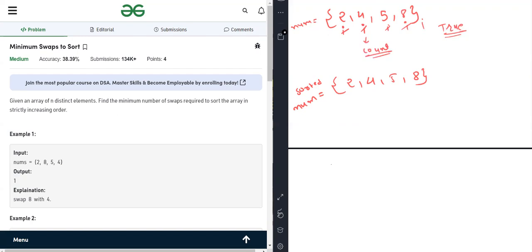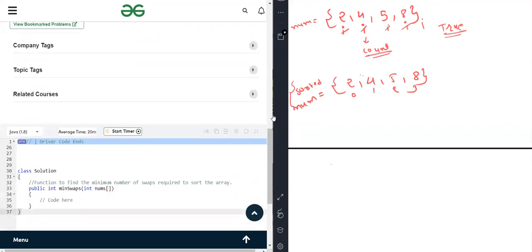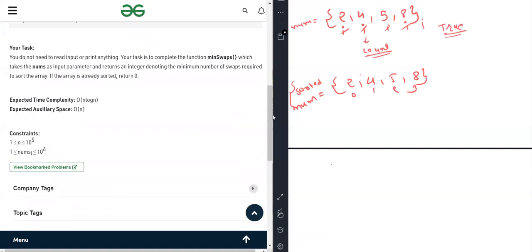Now, for doing this, what is required? The first thing required is that we have to store this into a map, because while we are swapping, we require the index of the element. For the key and index, means element and value, for that we are using a hash map. Then we are given a reference of the sorted order. Based on the reference order, we are just doing the sorting.